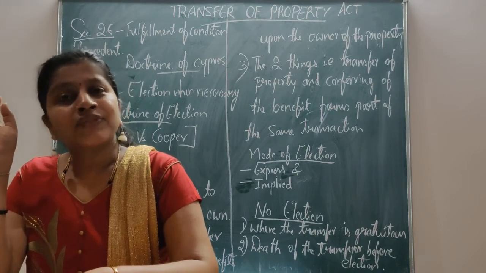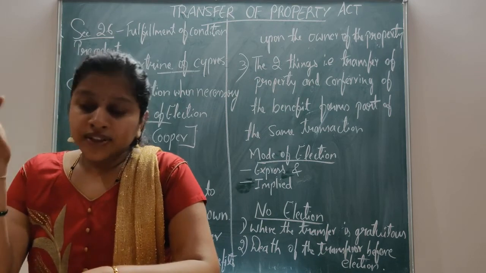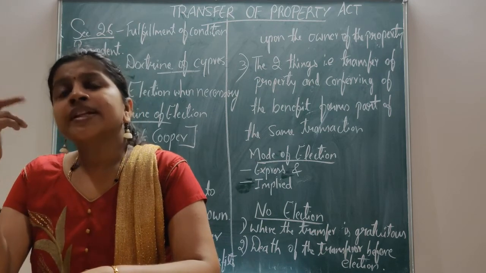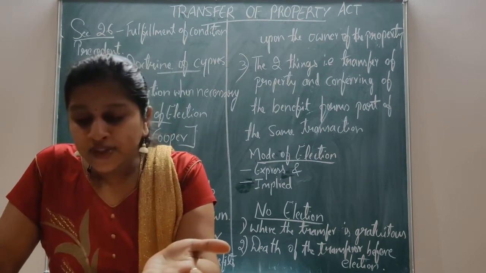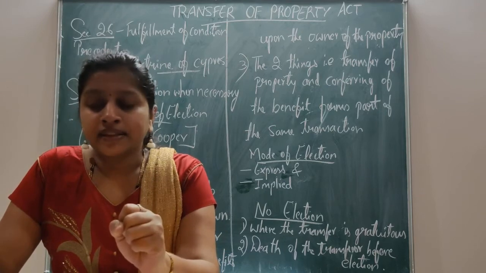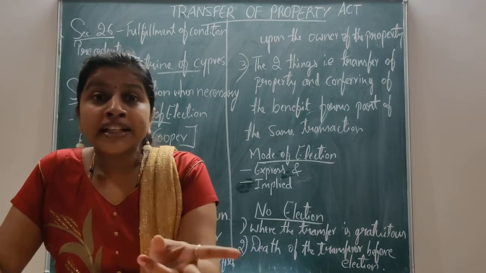Unfortunately, the father dies within one month of the transfer. So there is no question of making an election because of the absence of a living person to the transfer of property. As we all know, both parties, the transferor and transferee, must be in existence.